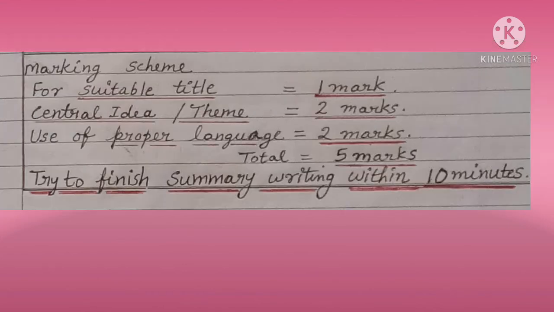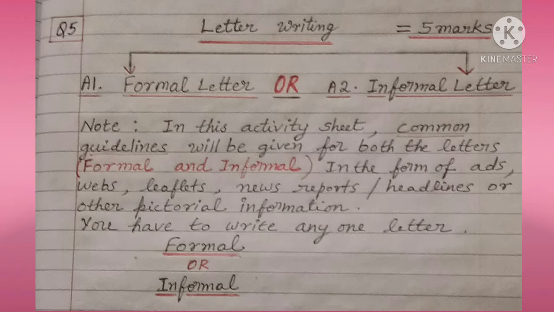Now the marking scheme. For suitable title 1 mark, central idea or theme 2 marks, use of proper language 2 marks, total 5 marks. And one more thing, try to finish summary writing within 10 minutes. Listen again, try to finish summary writing within 10 minutes. Now next, question number 5.